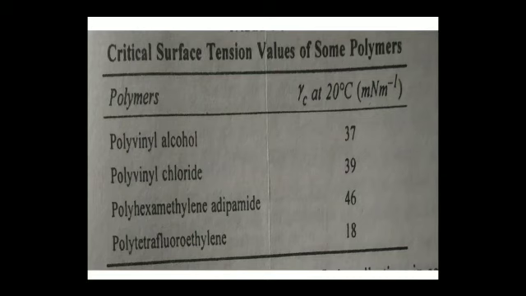Critical surface tension values of some polymers. Polyvinyl alcohol is having 37, polyvinyl chloride is having 39, polyhexamethylene adipamide having 46, polytetrafluoroethylene is having 18.